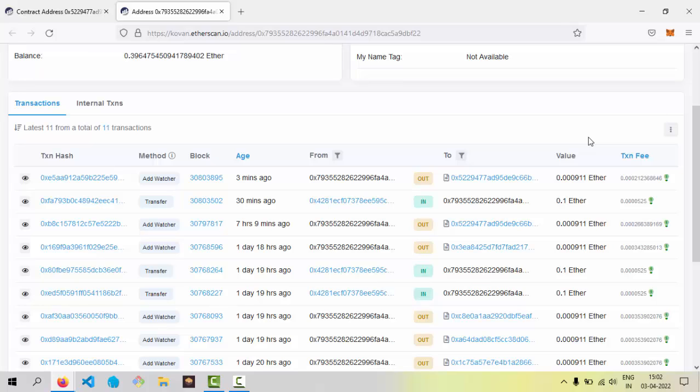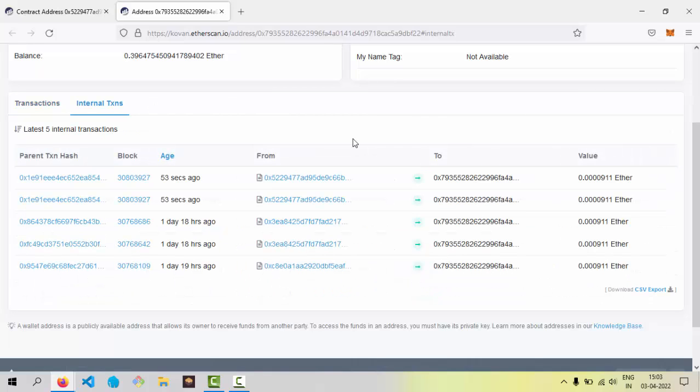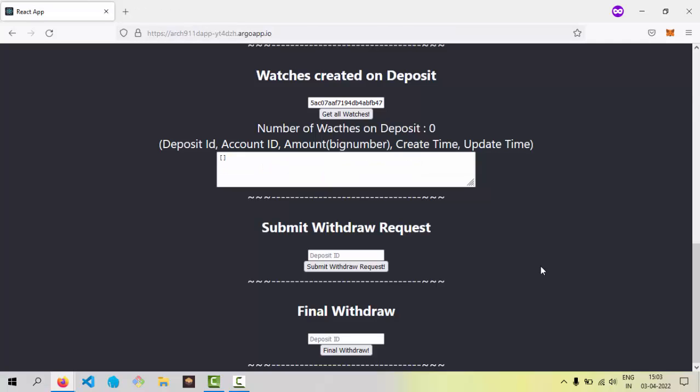And now the owner of the deposit, account 1, has applied for withdrawal of the deposit. He has submitted a request to withdraw. When that happened, a small fee came back to this particular account as an alert. So you can see here account 2 has received 0.0000911 as an alert. So the request to submit withdrawal was done successfully.